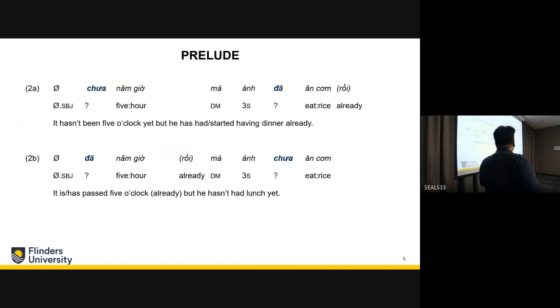Now I have a little modification of this sentence. I add adverbials: "chưa 5 giờ mà anh đã ăn cơm rồi," meaning that it hasn't been 5 o'clock yet, but he has had dinner already. Or "đã 5 giờ rồi mà anh chưa ăn cơm," meaning it has passed 5 o'clock already, but he hasn't had lunch yet.